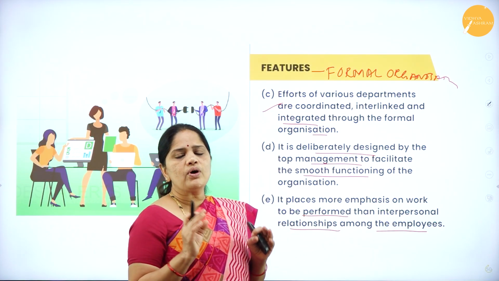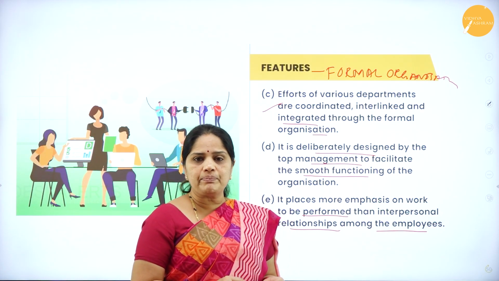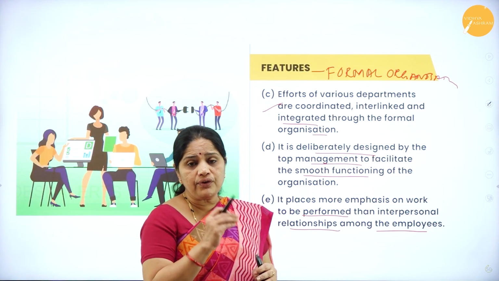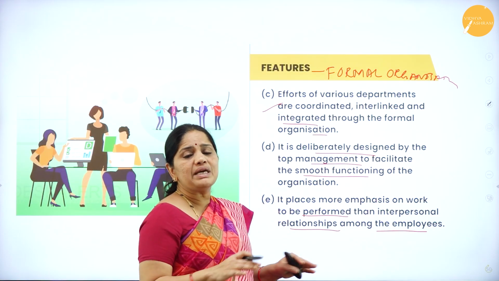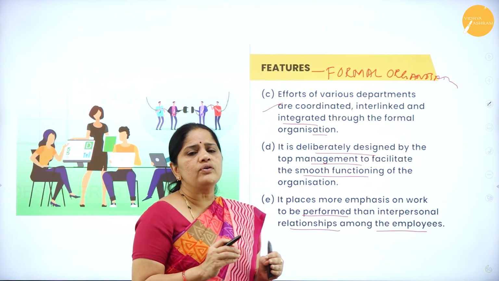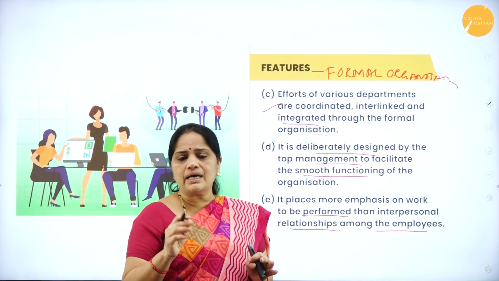So there is more emphasis on the work to be done. What is the work to be done by each department, how the work has to be done, and what is the target for each employee, everything will be clearly specified in a formal organization, and there is no room for interpersonal relationships. So the boss gives the orders to the subordinates.